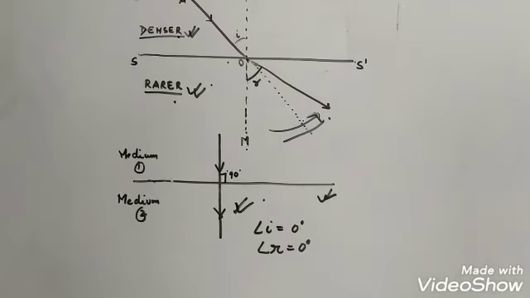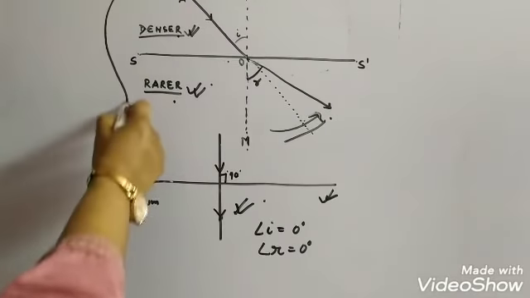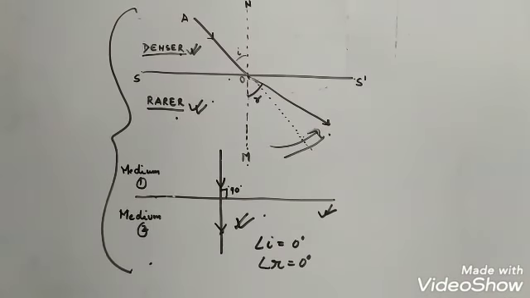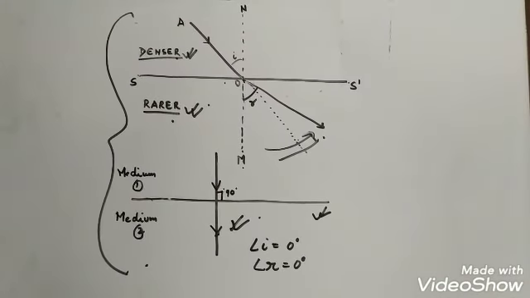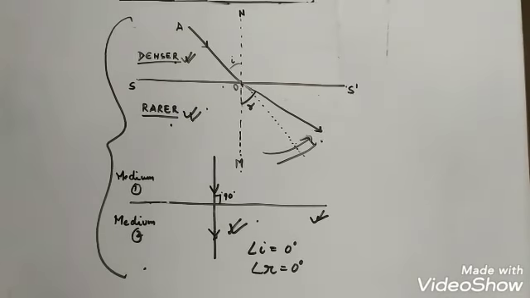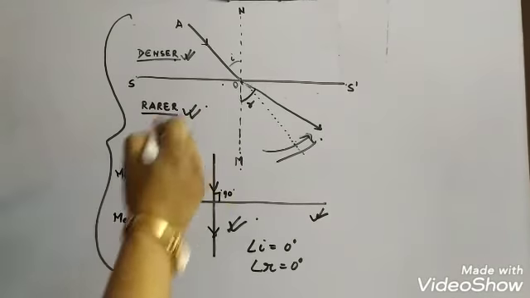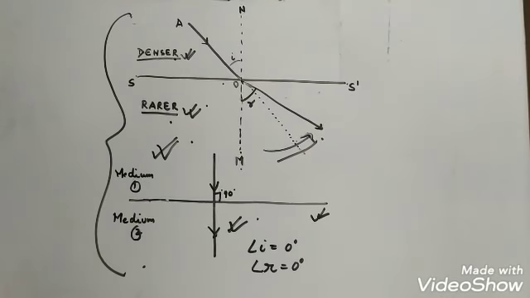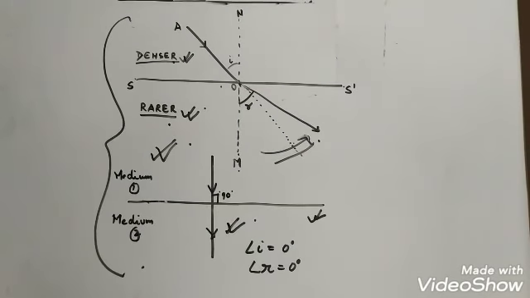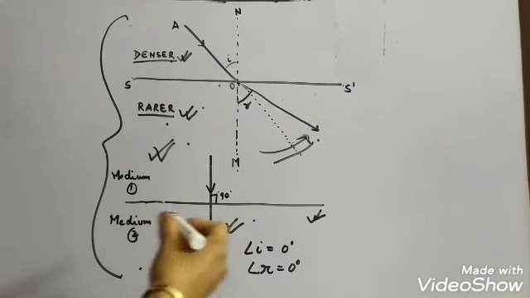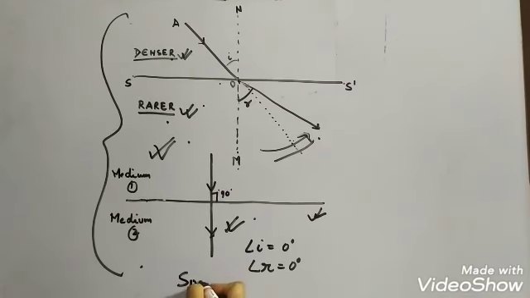Now, what is the cause of refraction, children? When a ray of light passes from one medium to another, its direction changes. And what is the cause of this change in the direction of the path of light? It is because of the change in the speed of light.